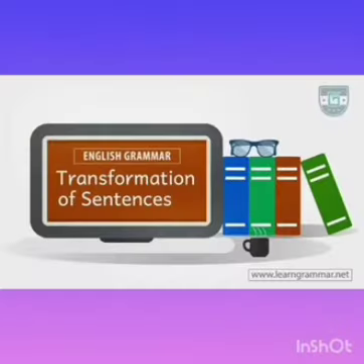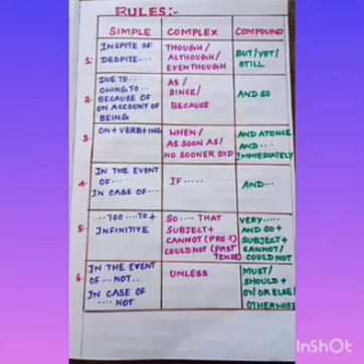Now let us discuss the rules in transformation of sentences, that is transformation of simple, compound and complex sentences. These 6 rules are the basic rules and considered to be very important, and you have to register them in your minds. The first rule, that is type 1, simple, complex, compound sentence: in spite of, despite.